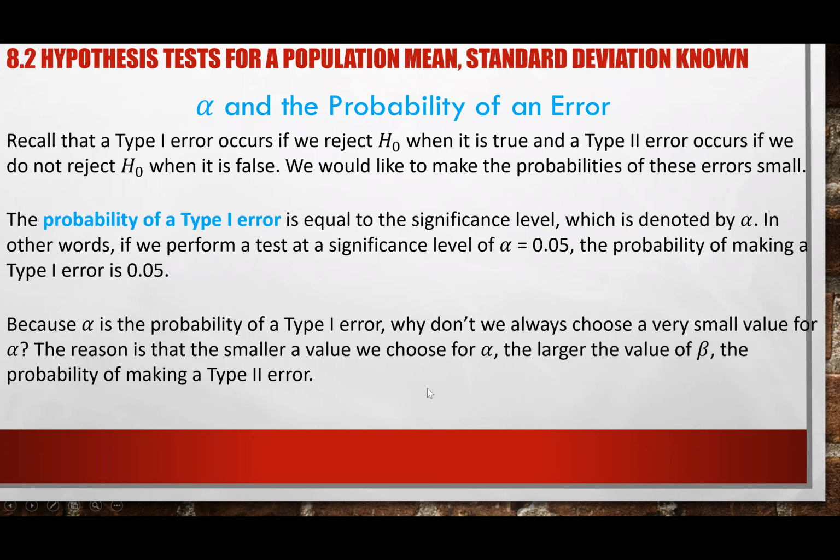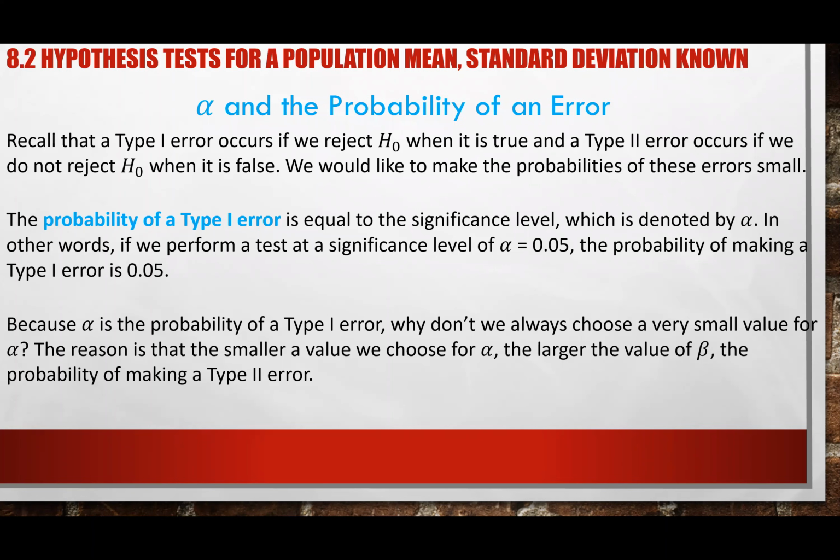So we try to balance them out, which is we level them out in terms of the 5%, which is the same as the cutoff of the unusual item. Okay, so again, just know that the alpha, the level of significance that we calculate, is the probability of type 1 error. So we try to limit the probability of type 1 error. We limit when the item is true, but we reject it. Okay, we try to limit that.